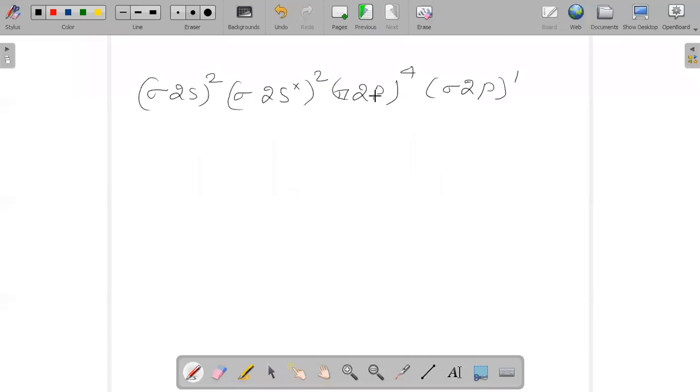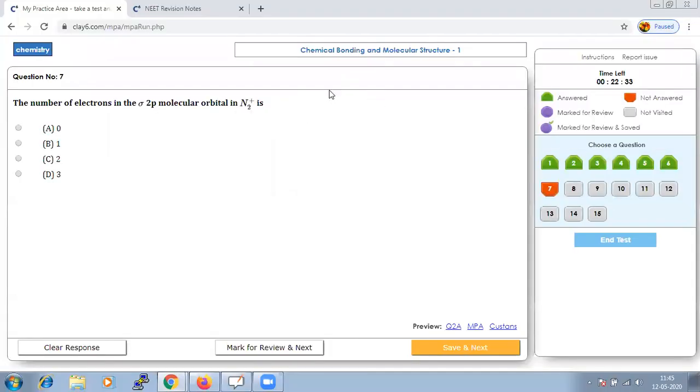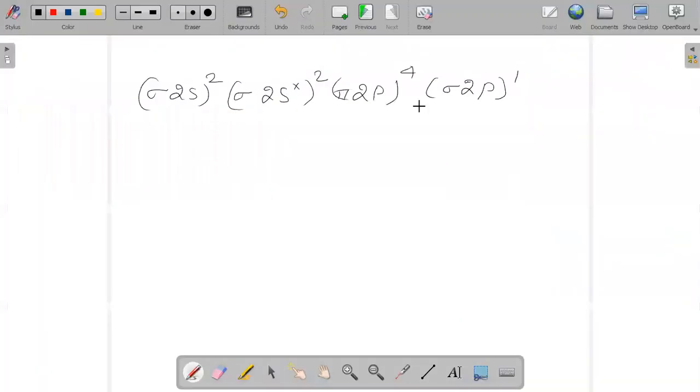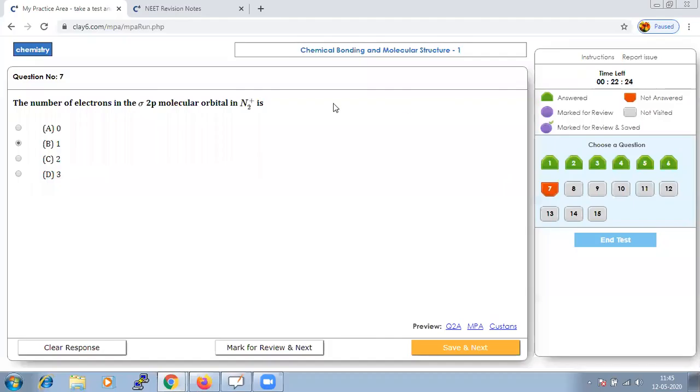The number of electrons they have asked in sigma 2p should be 1 as far as our electronic configuration is concerned. Hence, your answer should be option B.